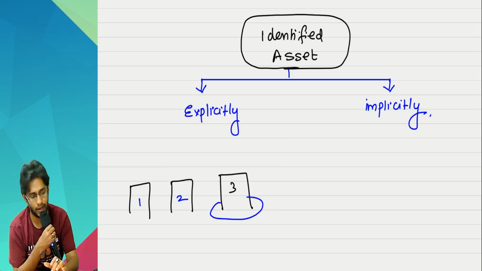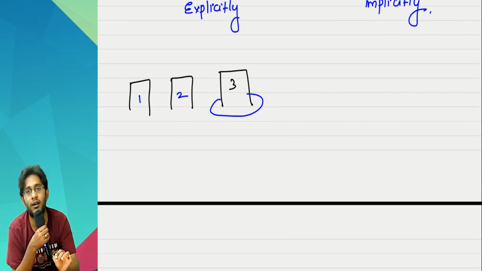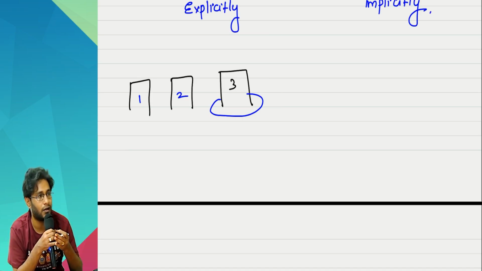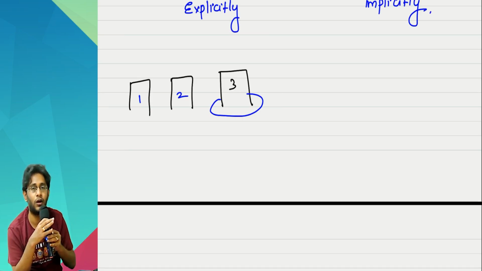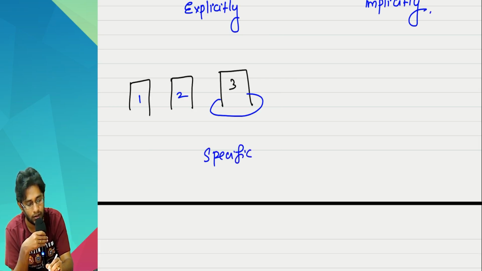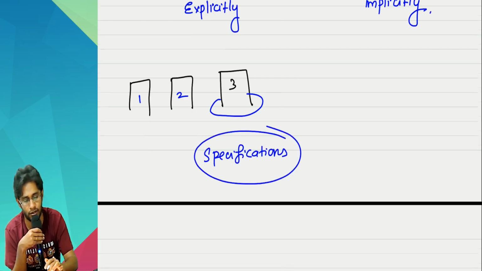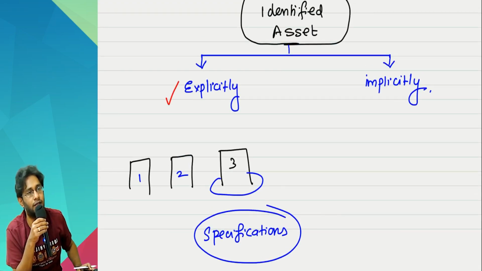Similarly, you are making a contract for lease of a car for a period of 1 year. Which car it is, you should clearly write. Which color car, which brand car, it should not have traveled more than so many kilometers. I do not want a very old car. Like that, all the specifications in detail. That means indirectly he's saying that all the specifications must be mentioned. If all the specifications are mentioned, that is called explicit identification of an asset in the contract.